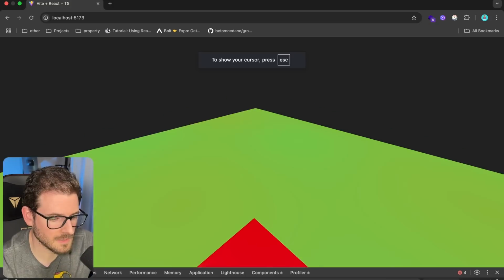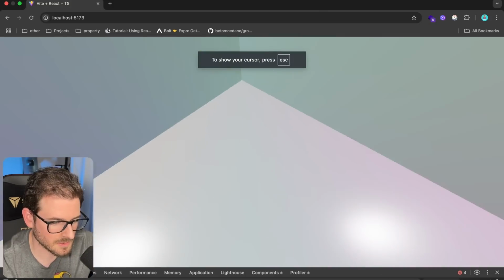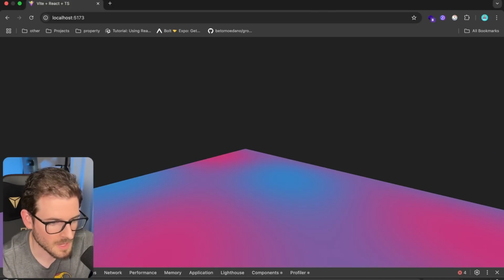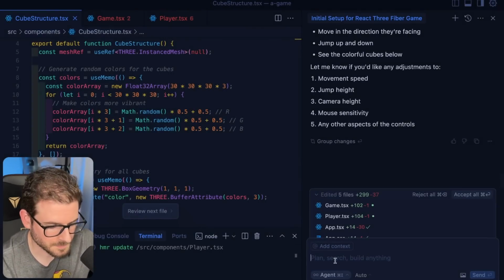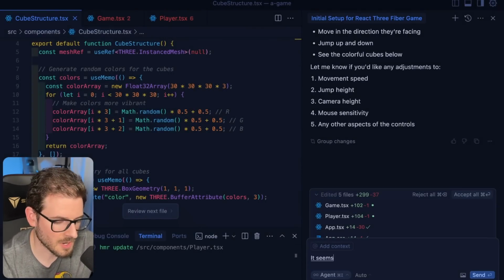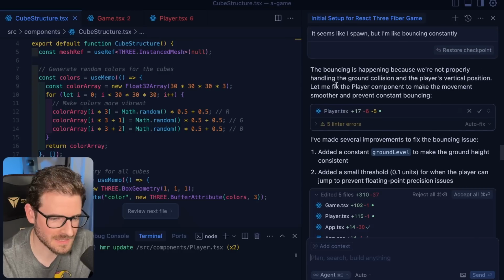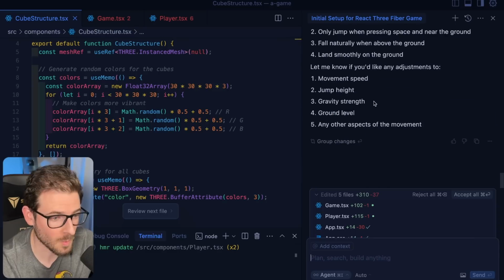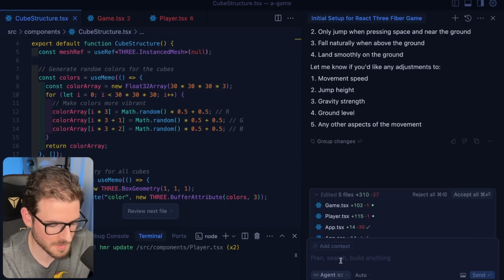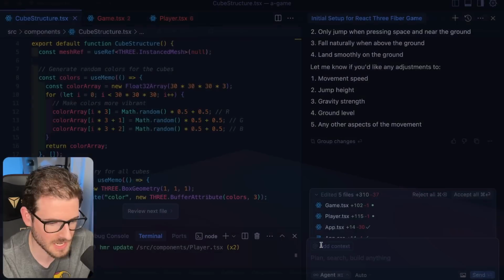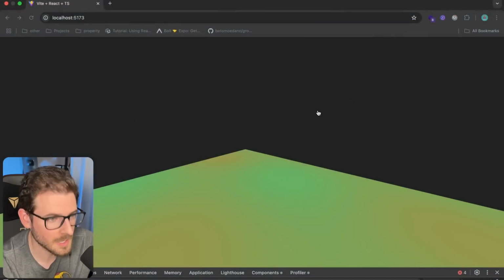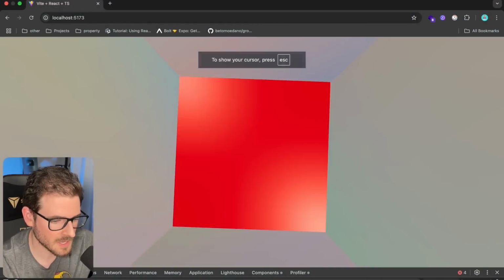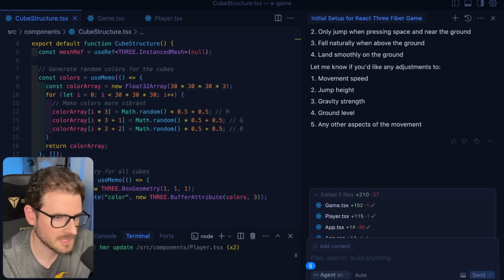All right, it looks like I'm spawned, but when I look down, there's a bouncing cube or something. So let's just go ahead and try to fix it. It seems like I spawn, but I'm bouncing constantly. All right, it says the bouncing is happening because, well, we don't actually care, because we're not supposed to be watching that or reading it. We're supposed to be mindlessly coding. So let's just go ahead and check out the app. I'm going to accept all over here, and we're going to refresh again. And I'm still bouncing around.